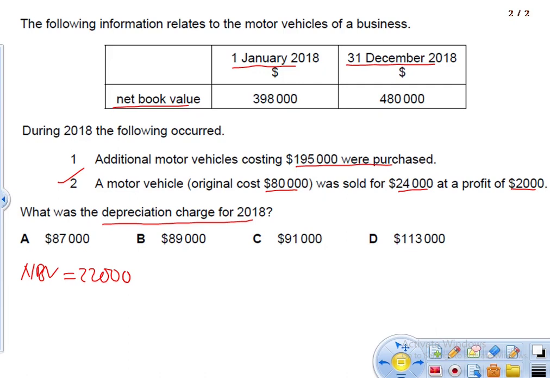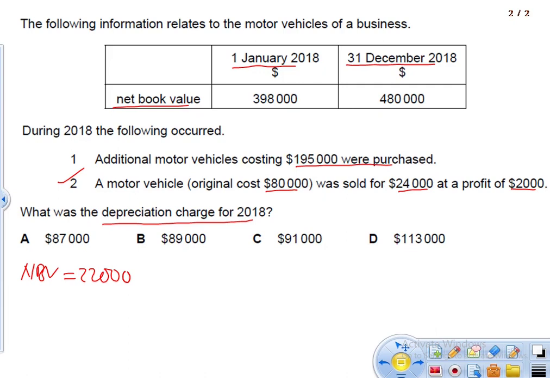So you are saying, according to your book, the value of the asset is only 22,000, and if you are selling it for 24,000, then you made a profit of 2,000. As simple as that. So the net book value of the asset that we are selling is 22,000. Now, in the beginning of the year, the value of the asset that we had is 39,000.